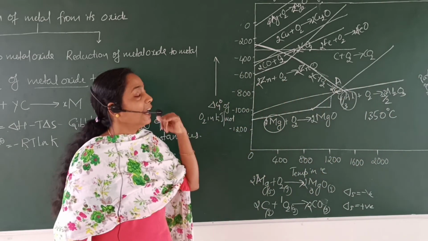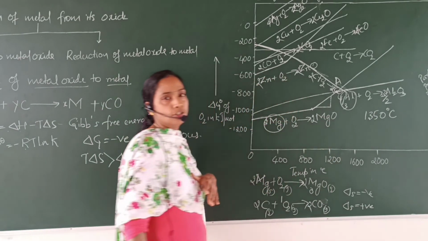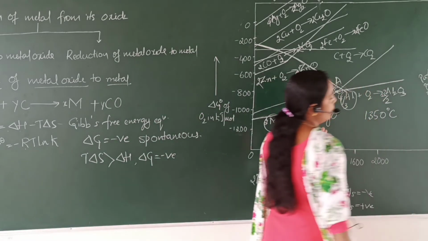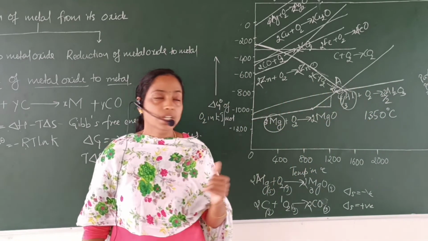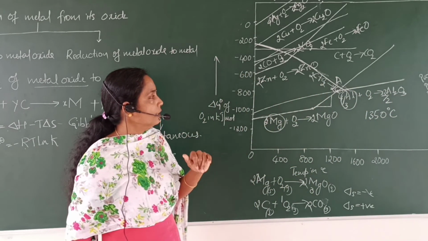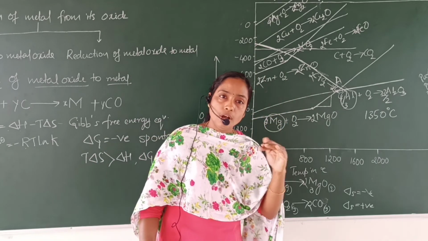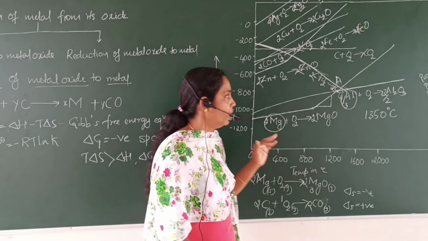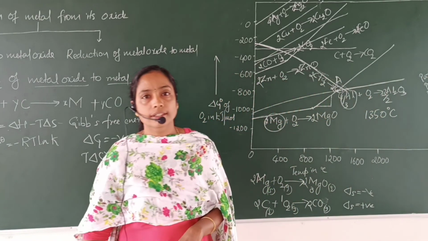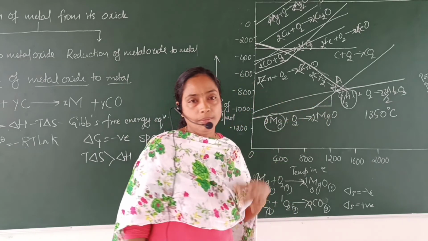Partial pressure of oxygen is taken, and if you extend this graph, then we can predict the partial pressure of oxygen at equilibrium conditions. See, this Ellingham diagram is drawn under equilibrium conditions. By extending the graph we will get the partial pressure of oxygen at equilibrium, and by using this we can say whether the metal is converted into metal oxide or metal oxide is reduced to metal.